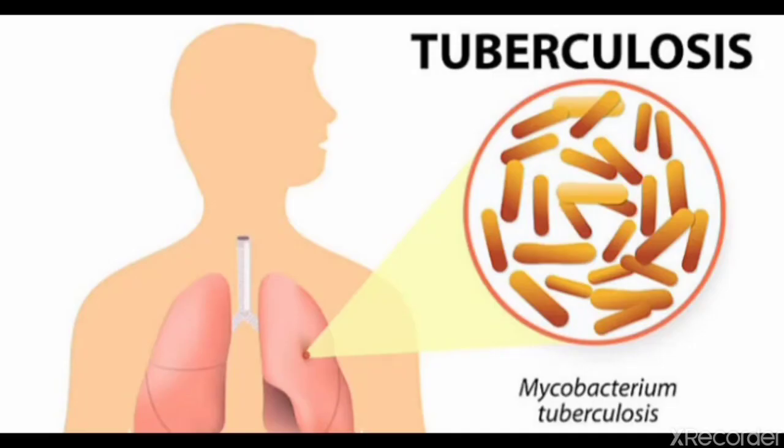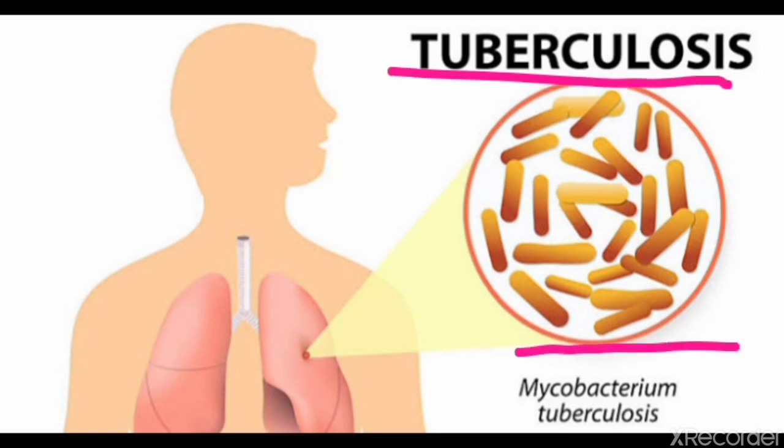Now we will discuss diseases caused by bacteria in humans. In this, first we will see tuberculosis. Tuberculosis is caused by Mycobacterium tuberculosis. The name of the bacteria which causes tuberculosis is Mycobacterium tuberculosis.